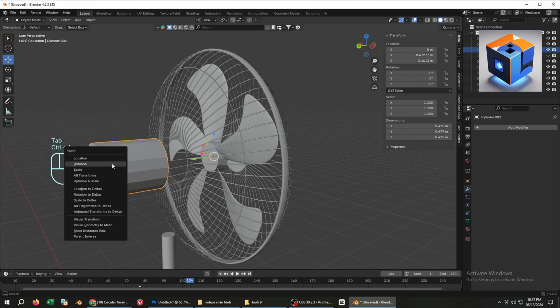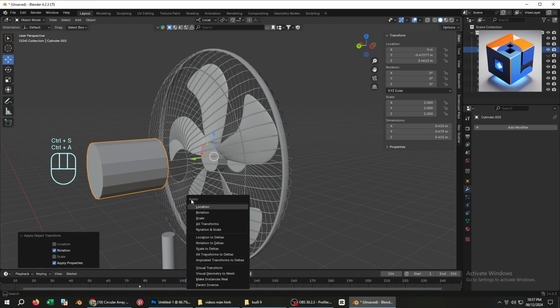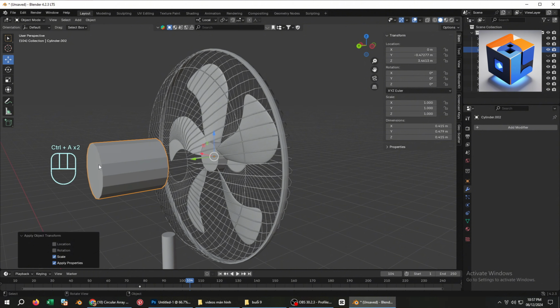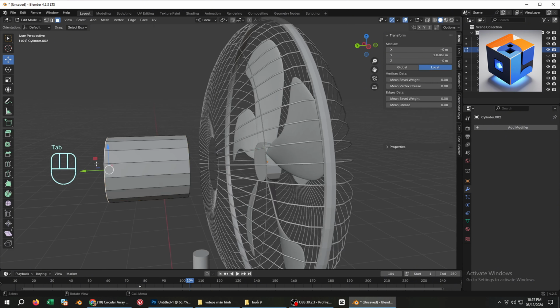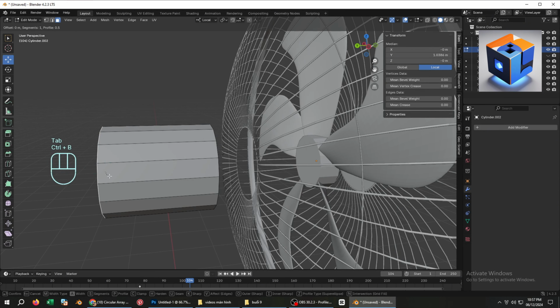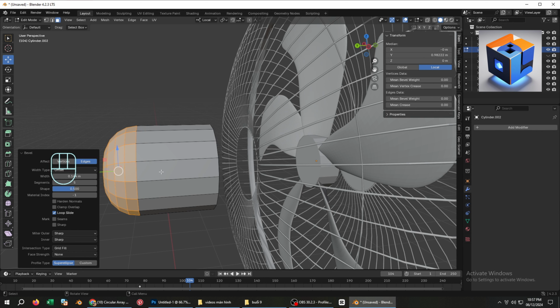Exit to Object Mode by pressing Tab. Then press Ctrl plus A to apply the scale. And do the same for the rotation to ensure accuracy. Press Tab again to return to Edit Mode. Select the face. And press Ctrl plus B to bevel it into a rounded shape. Scroll the mouse wheel to increase the number of edge loops for smoothness.